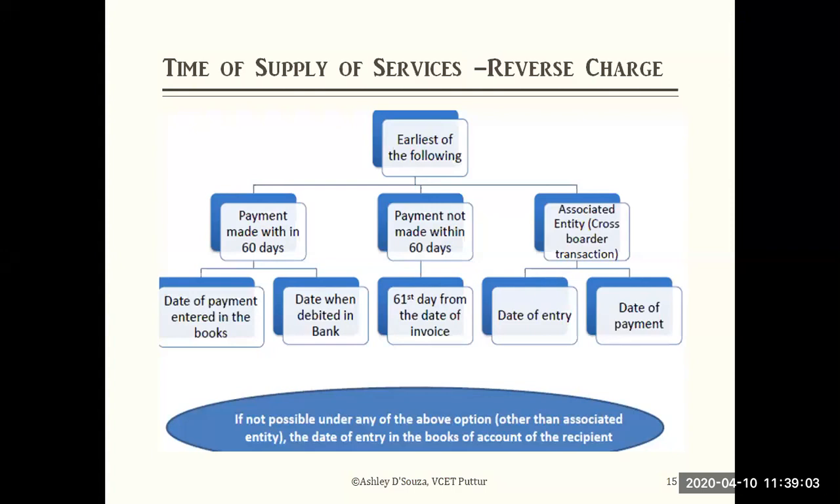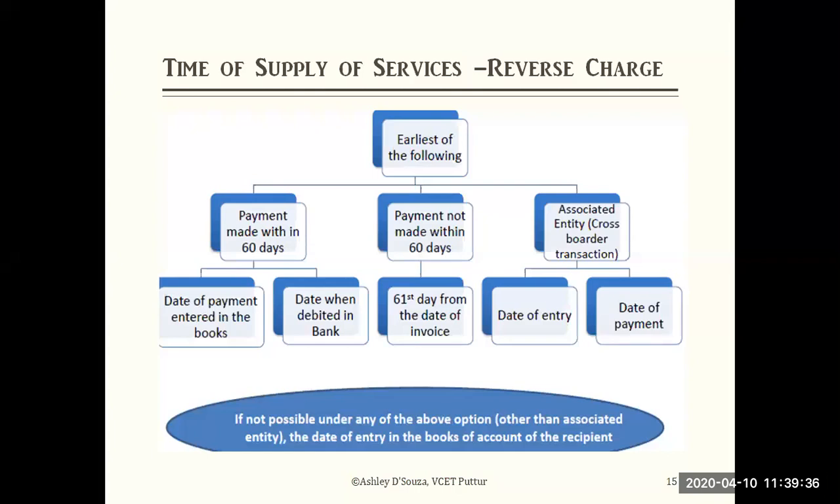So look at payment made within 60 days. If the payment is made within 60 days of the issue of the tax invoice, then consider the date of payment entered in the books of account of the recipient, or the date when your bank account is debited. Out of these two, whichever is earlier is the time of supply. If the payment is not made within 60 days, then the 61st day from the date of invoice is considered the time of supply.